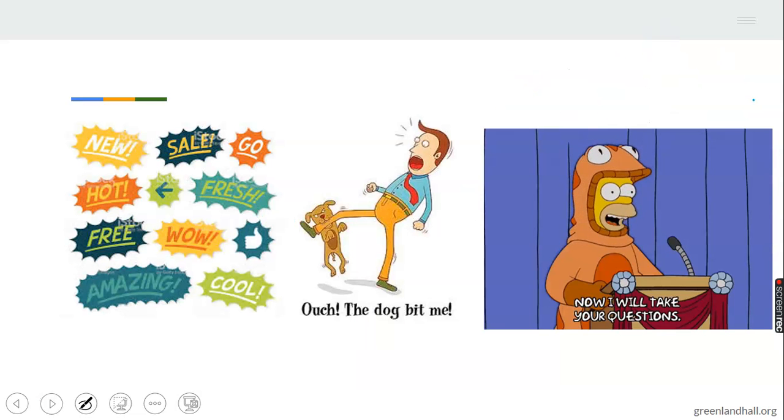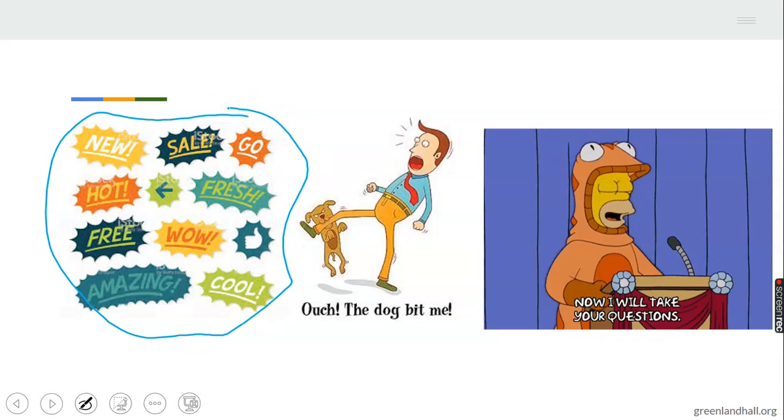All right, lastly, before we go, we have all these charts here to further describe how we can use the words that follow an exclamation mark. We have new, sale, hot, free, wow, cool, fresh, amazing. I've used that for you. Look at this beautiful example here. Ouch! That's an exclamation. The dog beats me. All right, that's a very interesting one.